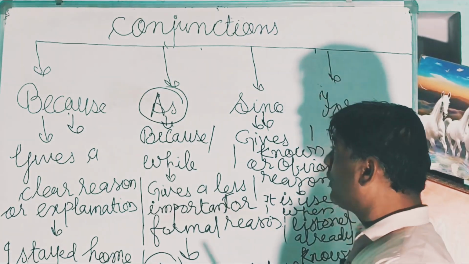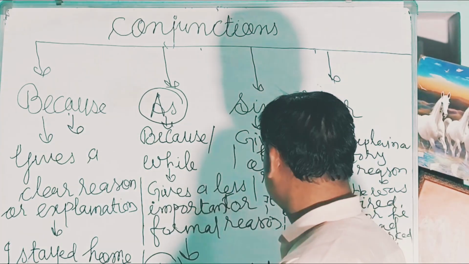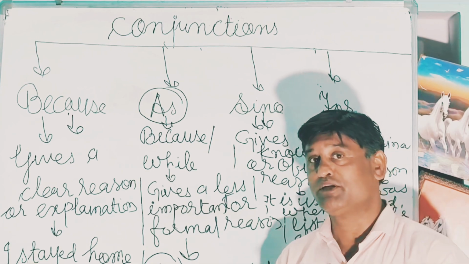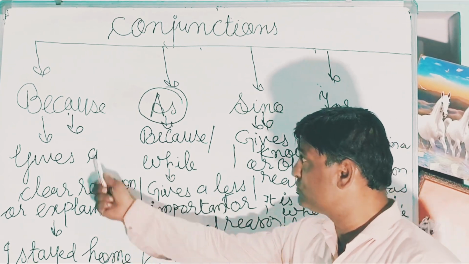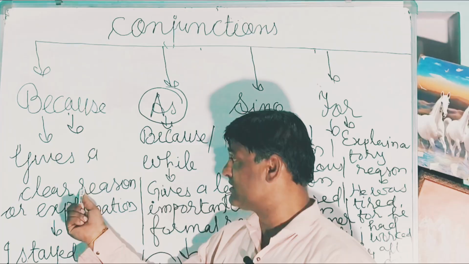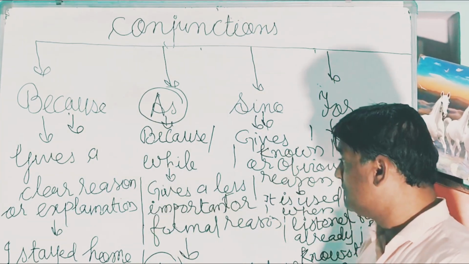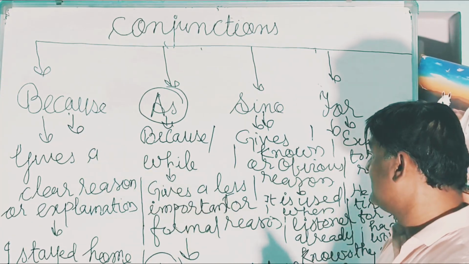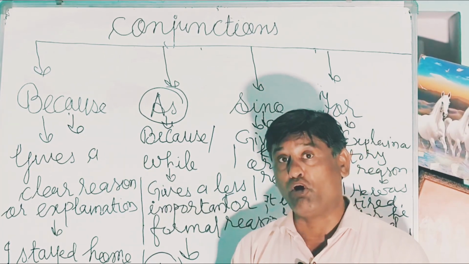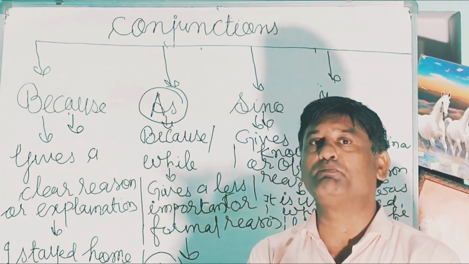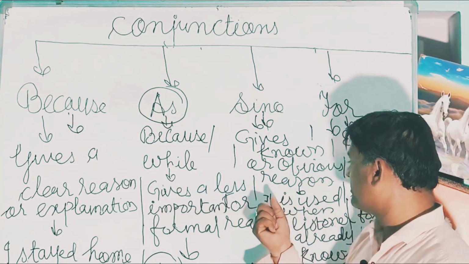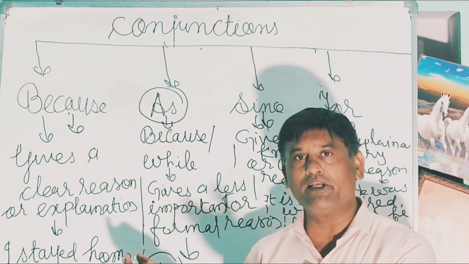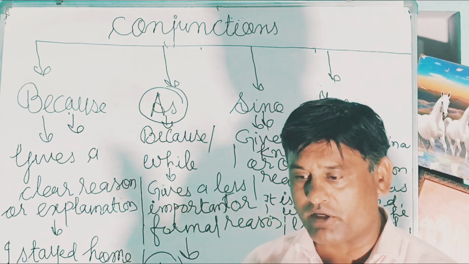Okay, now come to since. We use since for known or obvious reason. Here the reason is clear. The reason is less important than because, and here, since the reason is obvious, it is known to the other person. It is used when the listener already knows the reason.